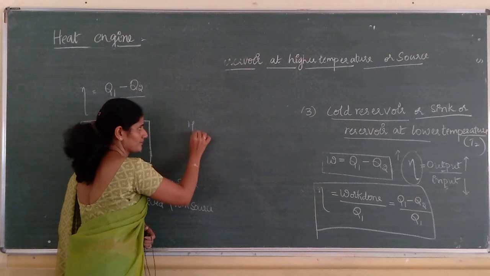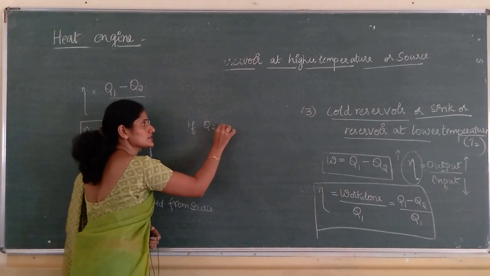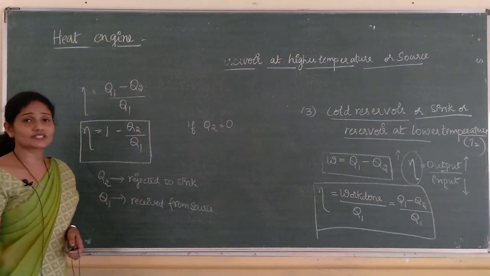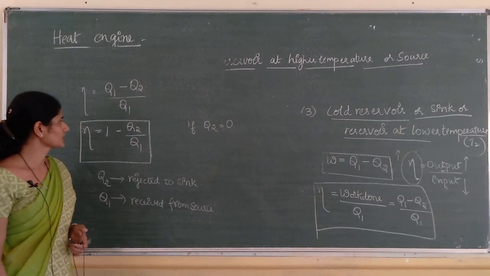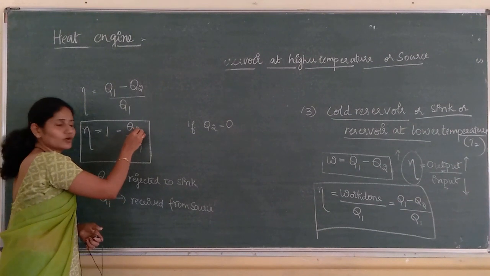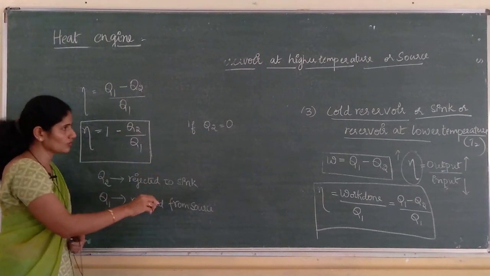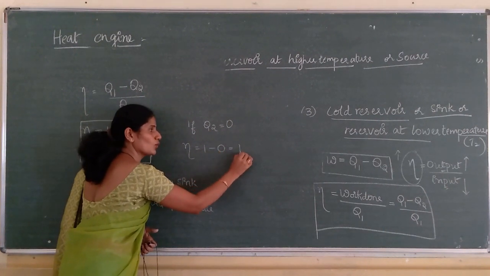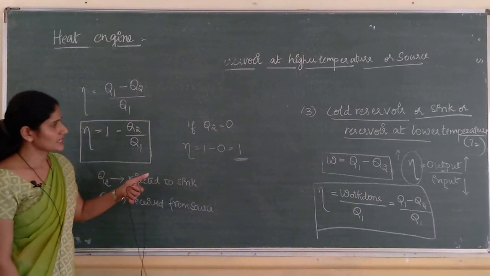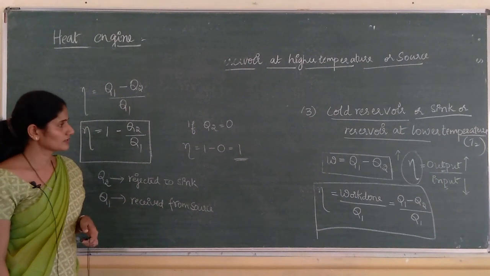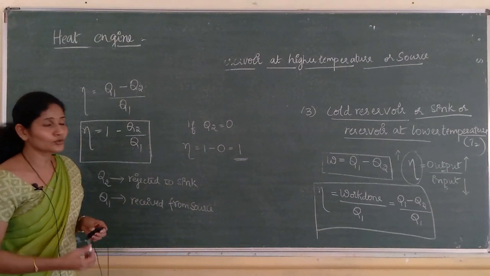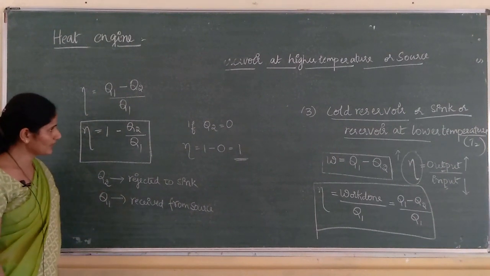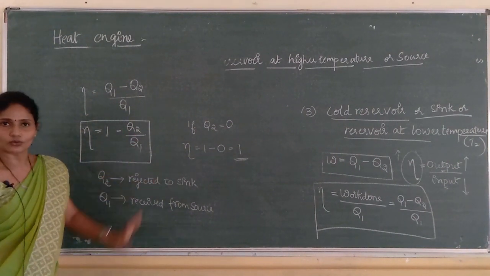If Q2 is equal to 0, then efficiency eta is equal to 1 minus 0, which is equal to 1. This is the maximum efficiency. Eta is equal to 1, the efficiency of the heat engine is maximum when Q2 is equal to 0.